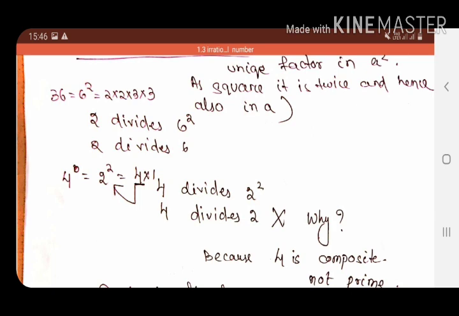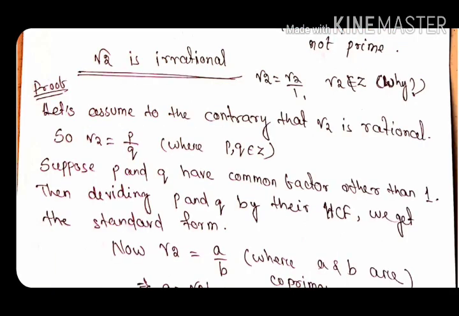Now we will go to our proof, a very important proof: root 2 is an irrational number. For short you may say, we have also discussed irrational numbers. Root 2 can be written as root 2 by 1, nothing in the denominator, so it is in the form of p by q, so it is rational. But the point is, is root 2 an integer? You will say no sir, root 2 is not an integer, so root 2 is not a rational number. You can say it like that in one line, but the problem is how you know that root 2 is not an integer.